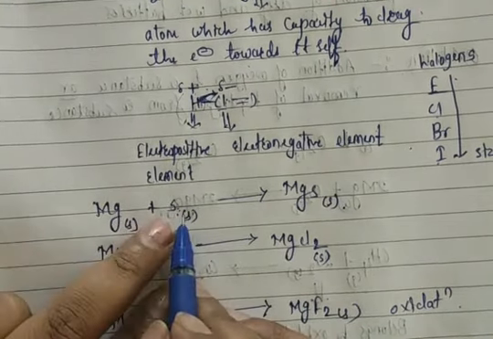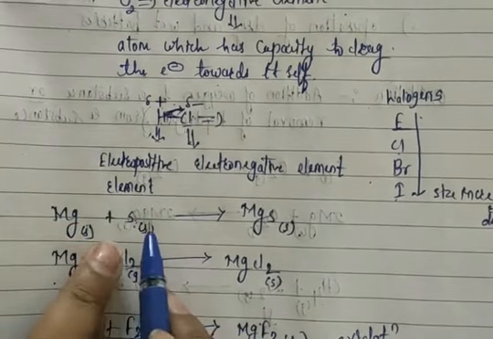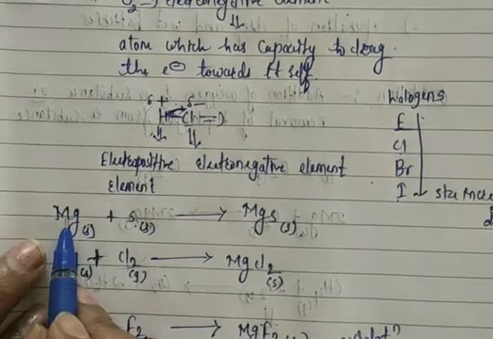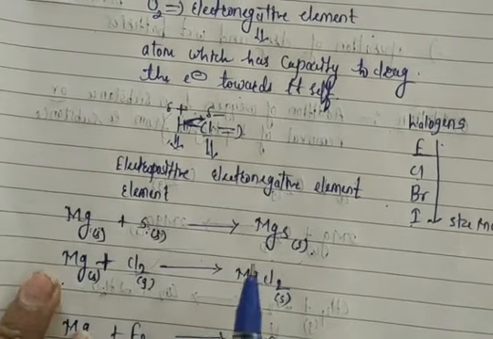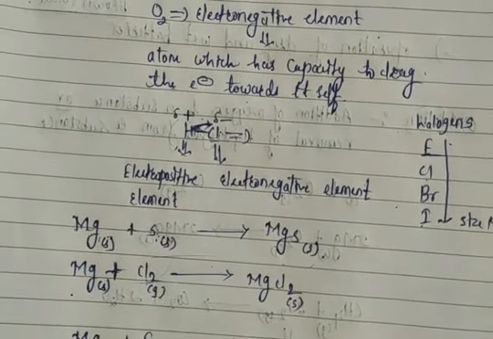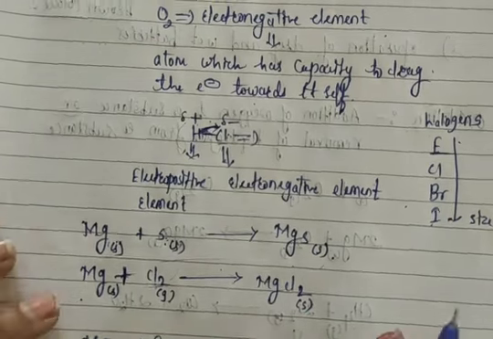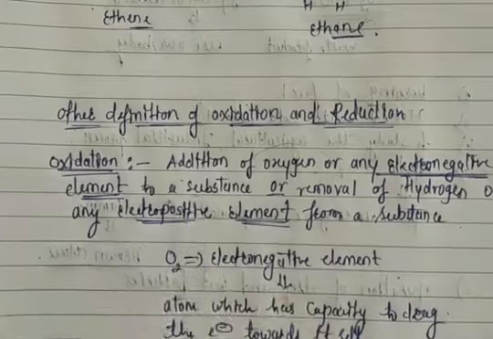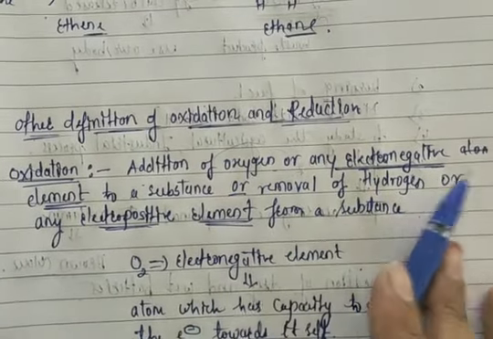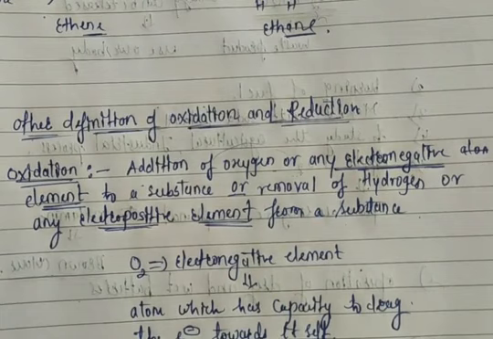So we added an electronegative element to a substance. So addition of electronegative element to a substance is called oxidation. So this particular reaction belongs to what? Oxidation reaction. So I hope you understand what is meant by oxidation here. Addition of oxygen or any electronegative element like chlorine, fluorine, bromine, iodine or oxygen, we can add this into a substance, forming some product, and this is called oxidation.